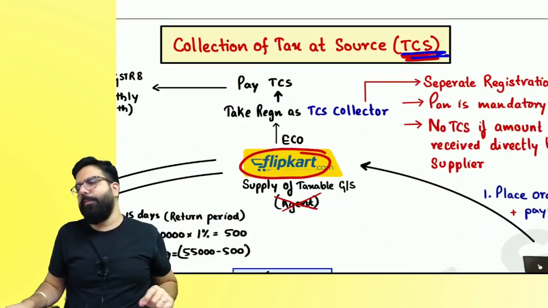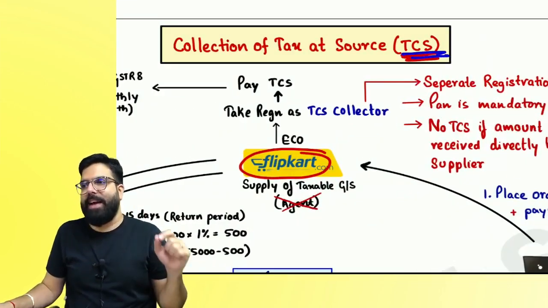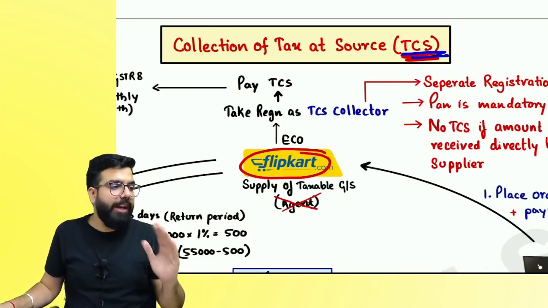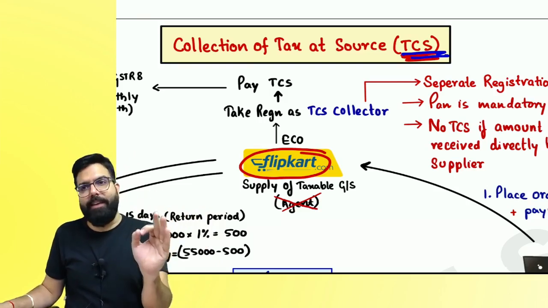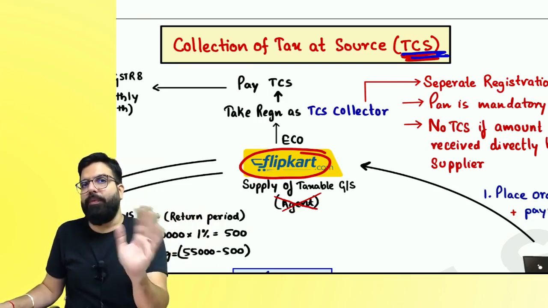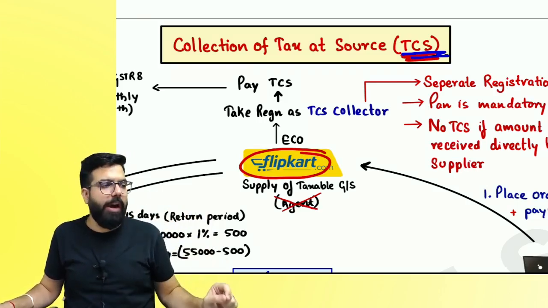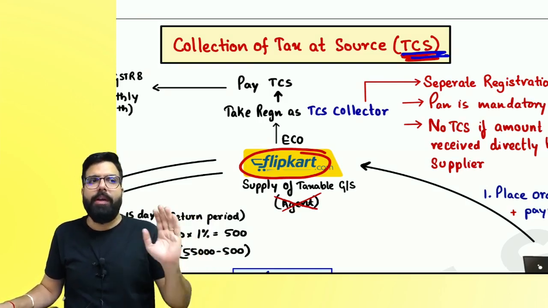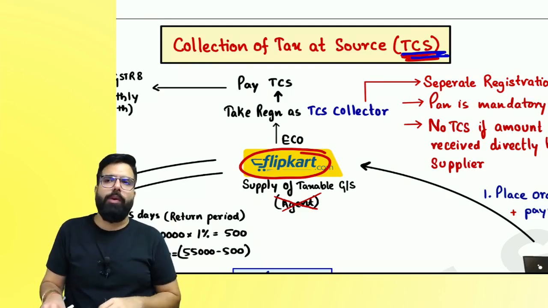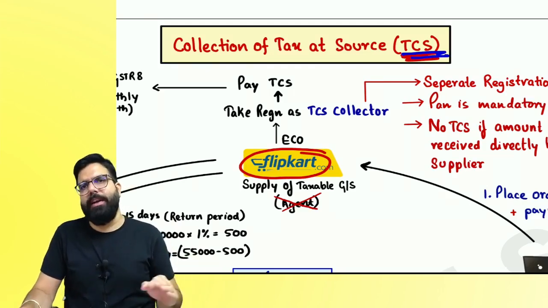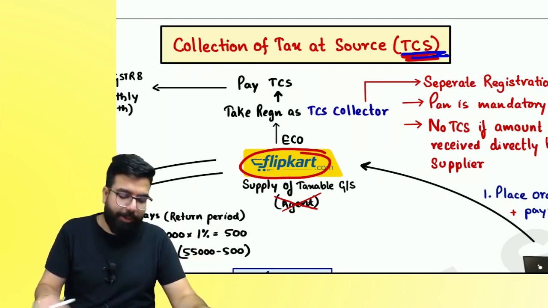Listen carefully, everyone. TDS and TCS as a chapter was earlier not there for CA Intermediate. But now from May 24 onwards, the ICAI has introduced it for CA Intermediate as well. So we are going to study now the TDS and TCS chapter.